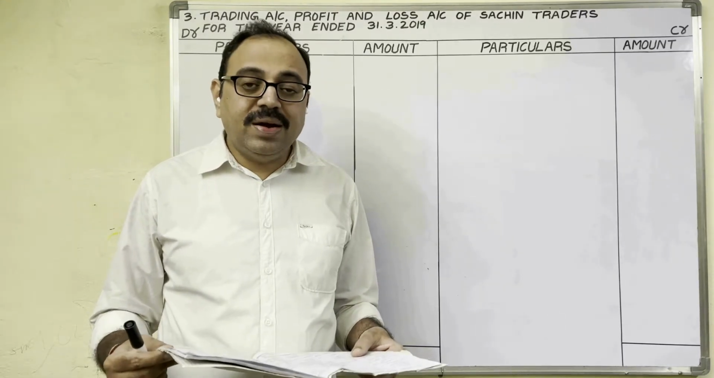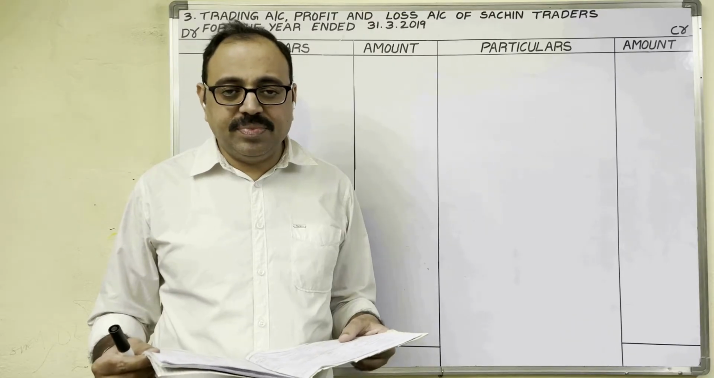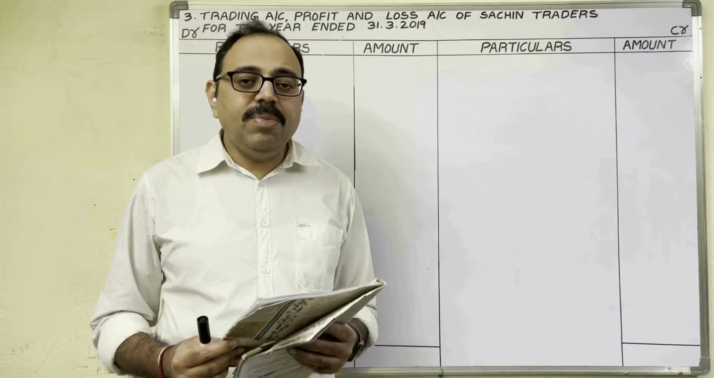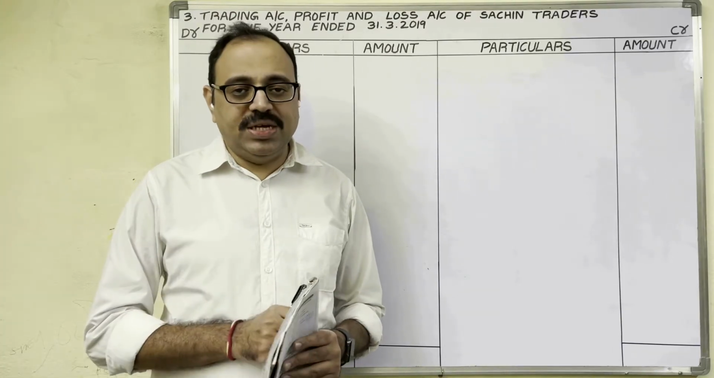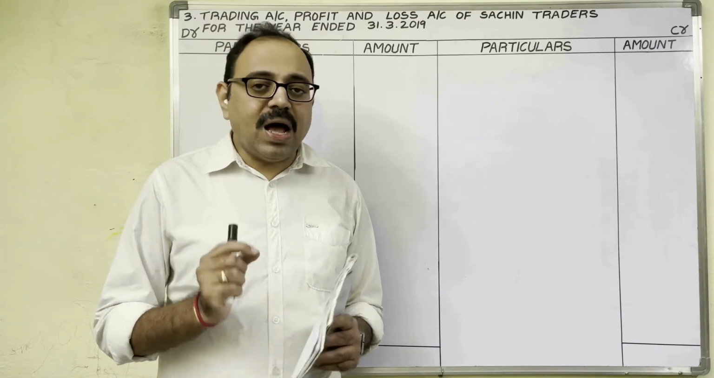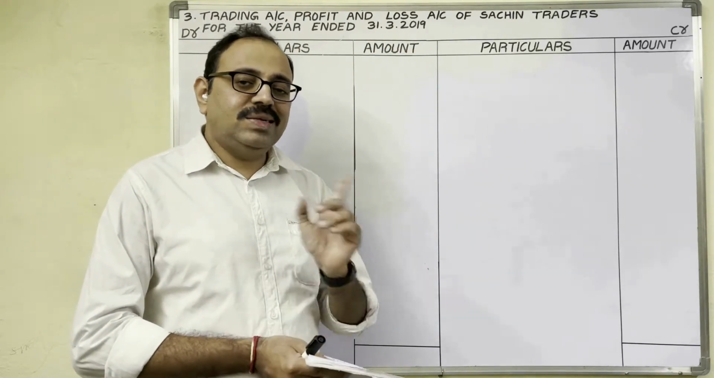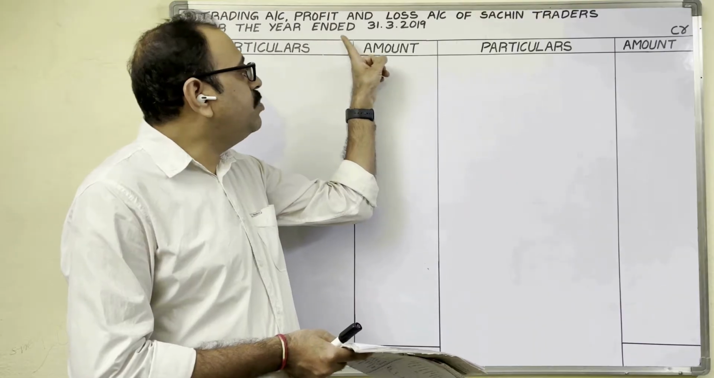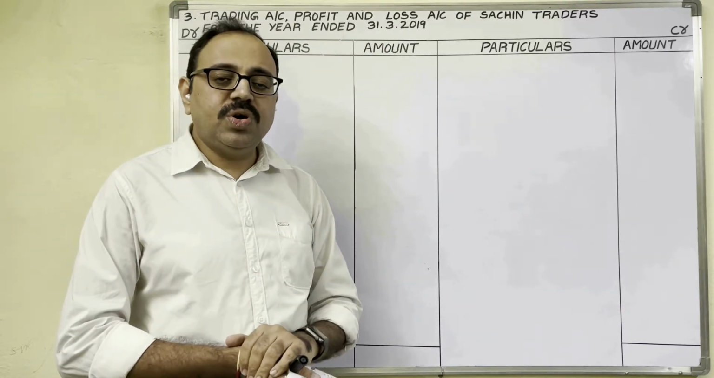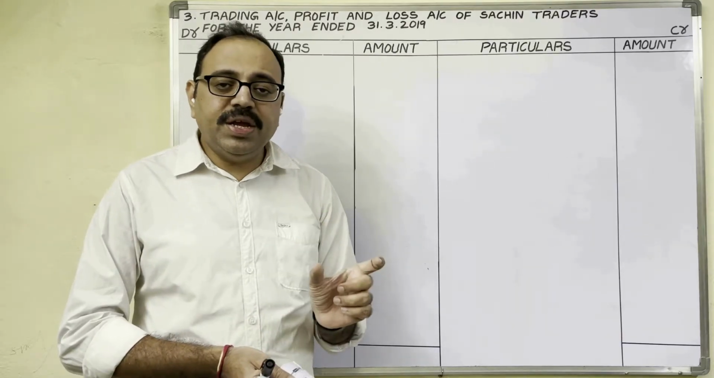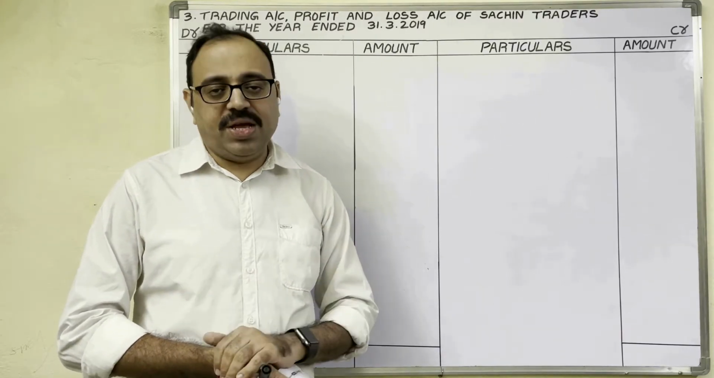In the question, a trial balance is given, dated 31st March 2019. We prepare the trial balance at the end of the year. So the current year's last date is 31st March 2019, then the starting date will be 1st April 2018. So the current year is 2018-2019. For this period, the firm wants to prepare final accounts.